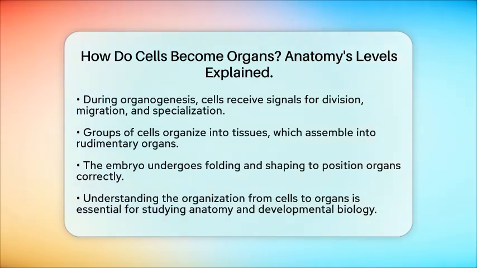Understanding the levels of organization from cells to tissues to organs is essential in anatomy. It helps explain how complex body systems are built from simple units. This knowledge is vital for understanding how organs function both individually and as part of larger systems. It also provides a foundation for studying developmental biology and medical conditions that can arise when these processes are disrupted.